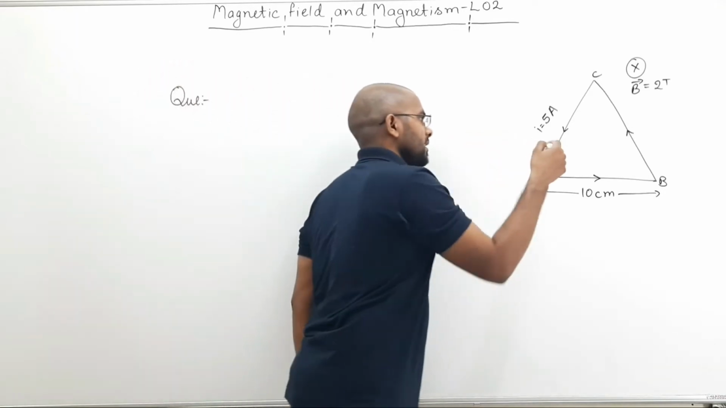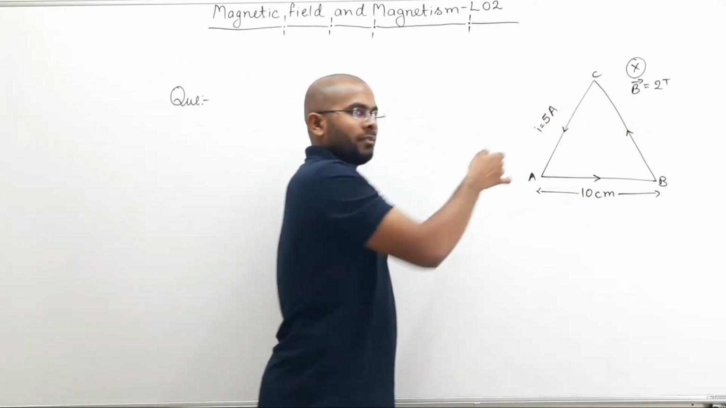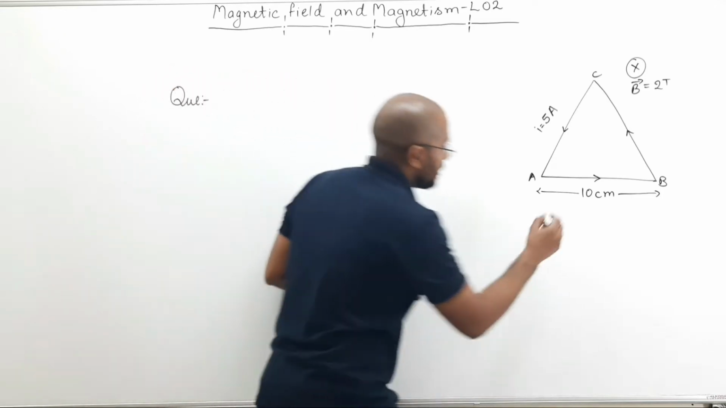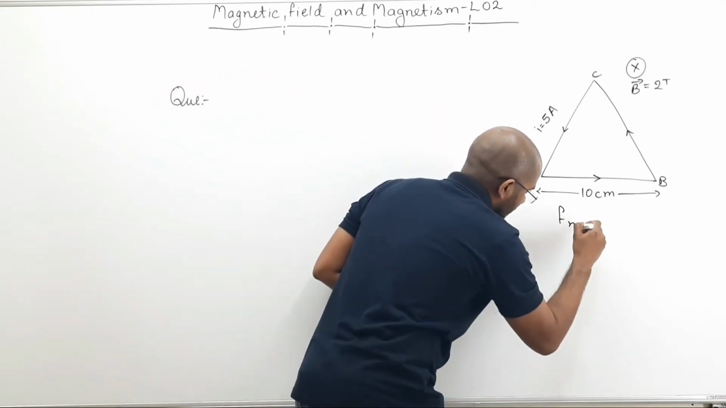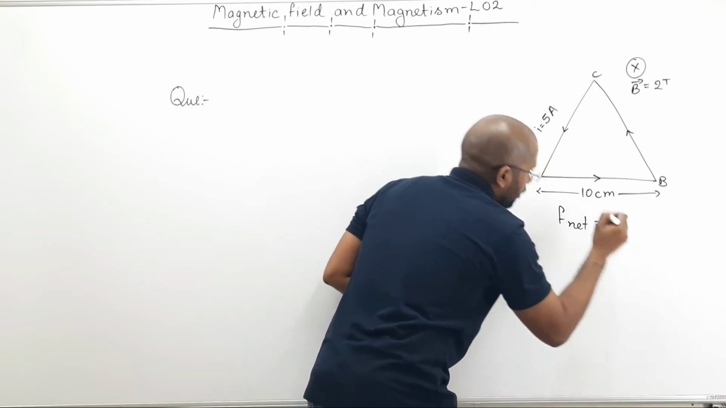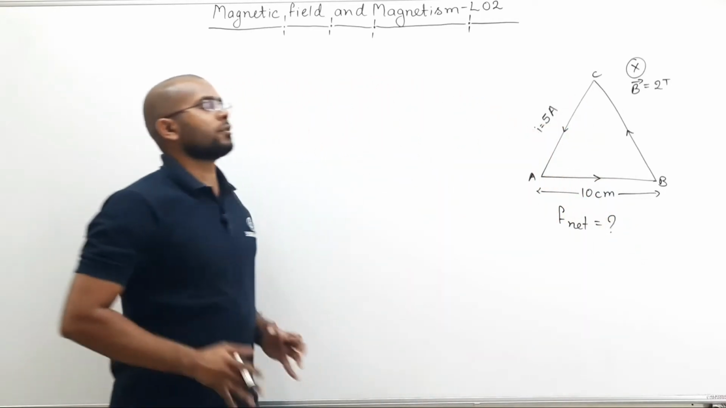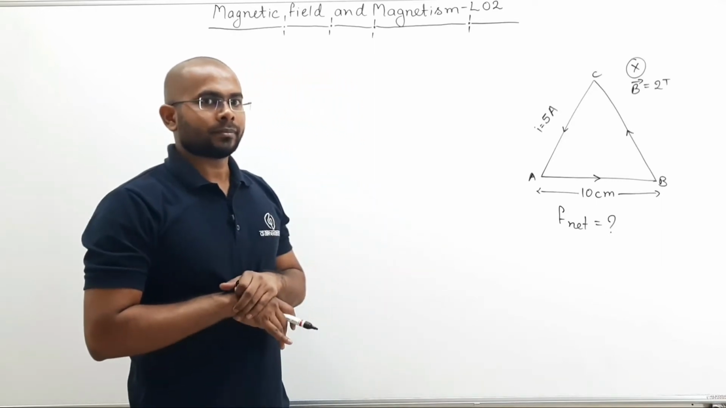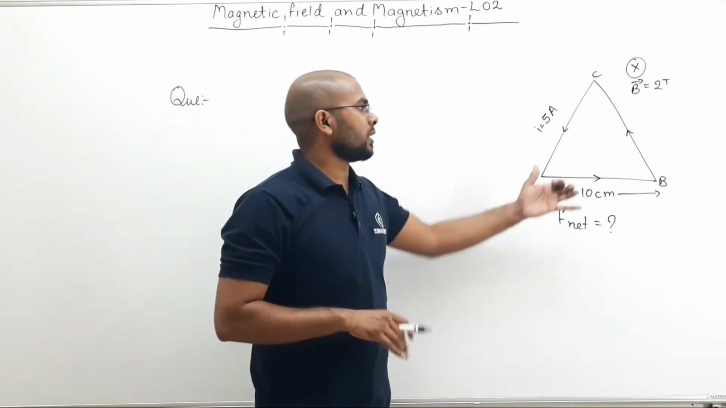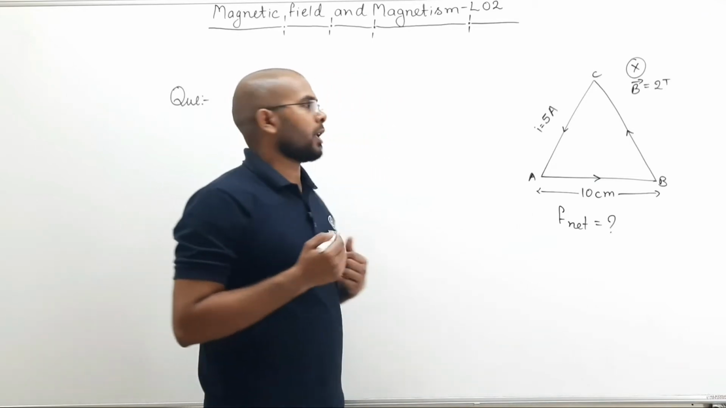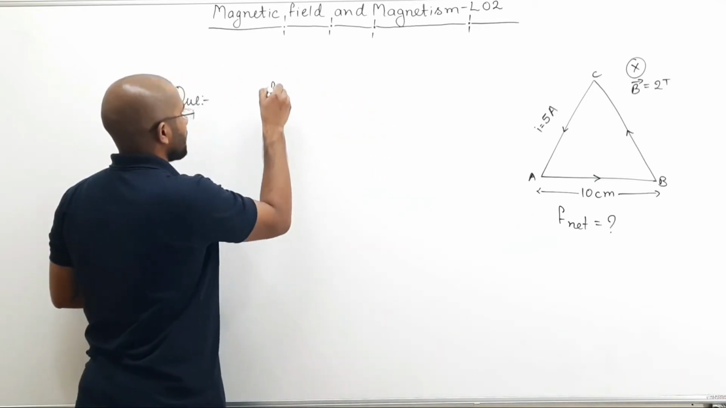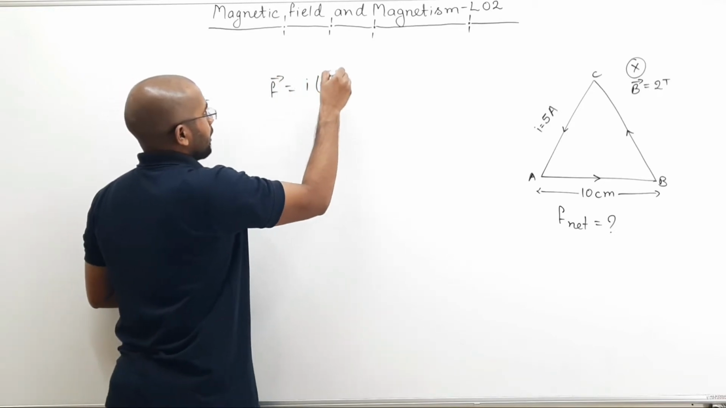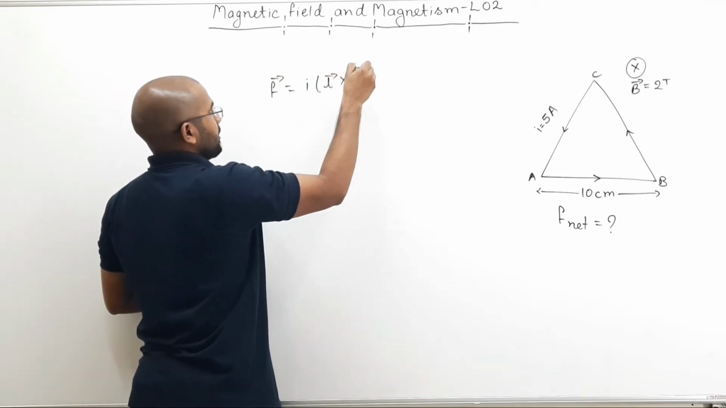So 2 Tesla is the field inside the board everywhere. Now they are asking to find the net force F net on this loop. Total force on this loop will be how much? Now see, if I want to find the total force on this loop, what is the formula? Formula is F equals I L cross B.